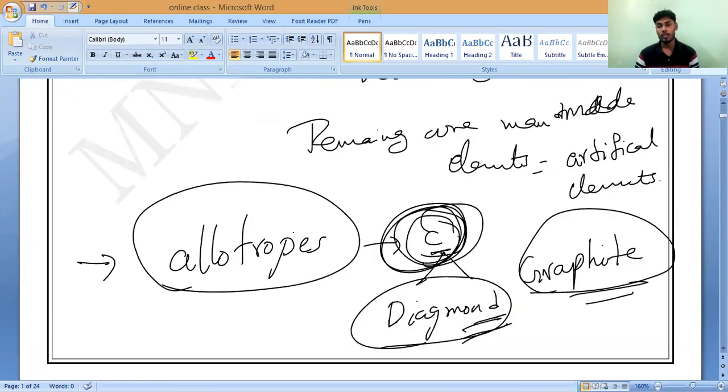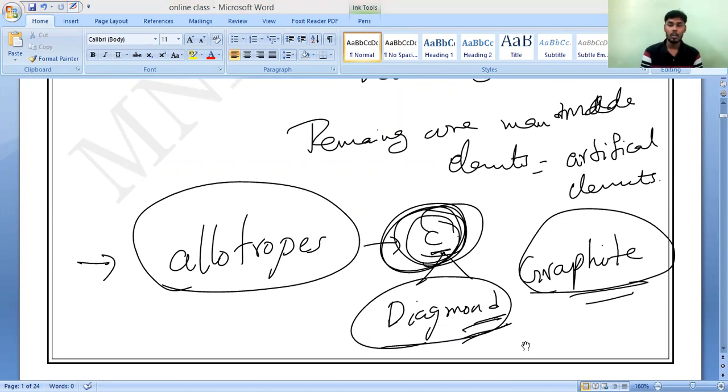Allotropy. So the allotropes of carbon, like diamond and graphite, are also called what? Elements. Yes or no? Yes, sir. Now that is what we have understood. So diamond and graphite we can also call elements, because they are the allotropic forms of the carbon element.